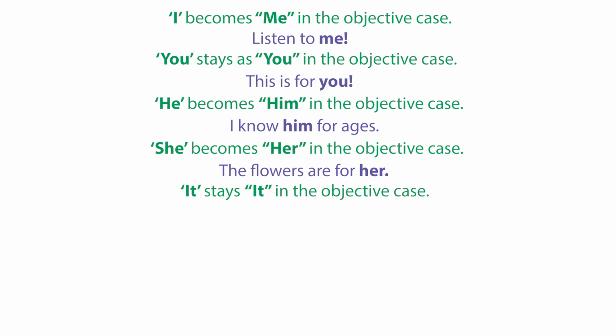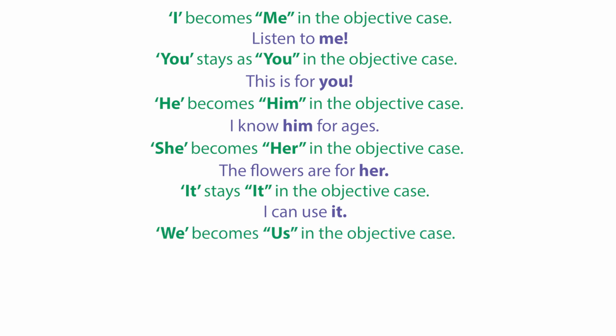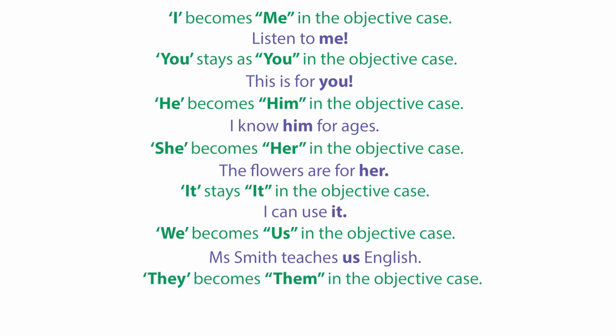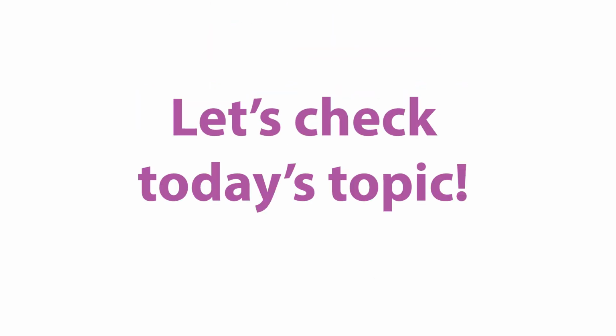Subject pronoun it remains it in the objective case. For example, I can use it. Subject pronoun we becomes us in the objective case. For example, Miss Smith teaches us English. Subject pronoun they becomes them in the objective case. For example, the pizza is for them. I hope that the topic personal object pronouns did not seem too complicated for you, and this knowledge will be useful to you in life.